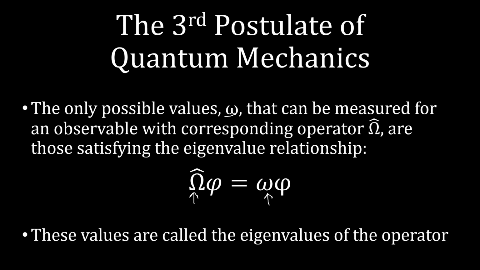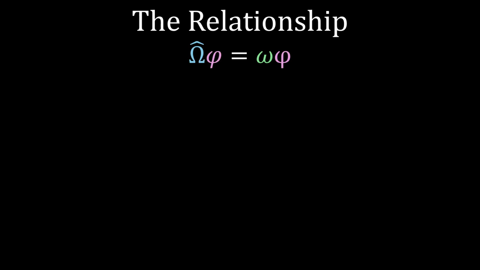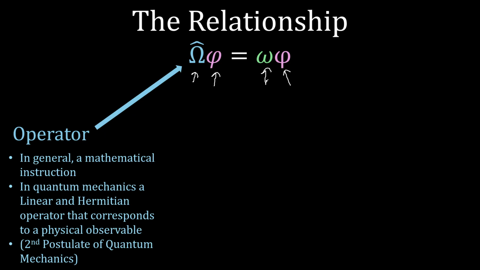And then we'll talk a little bit about what we call our function. So again, here's that same relationship. We have an operator applied to a function, and that's going to be equal to a constant times that same function. So let's talk a little bit more about this. We first have our operator. In general, an operator is a mathematical instruction, and in quantum mechanics, we know that linear and Hermitian operators correspond to a physical observable.